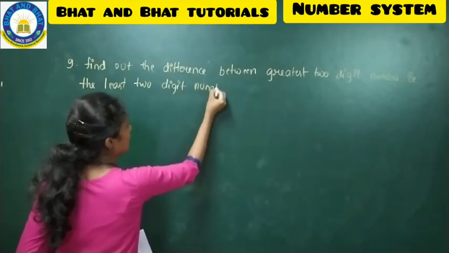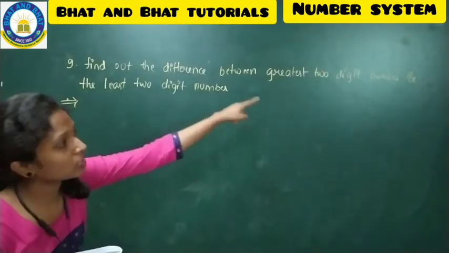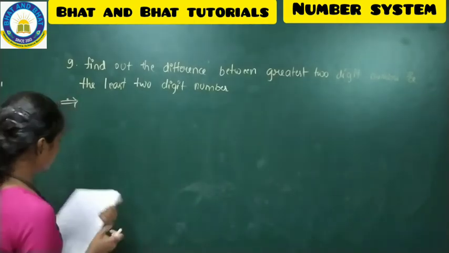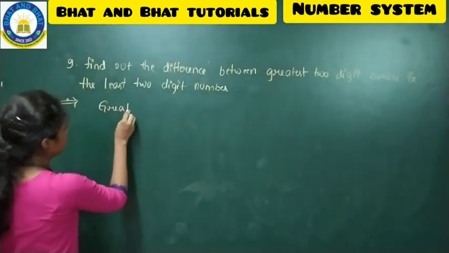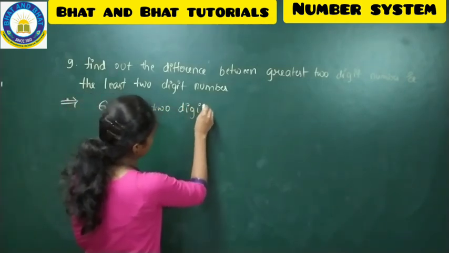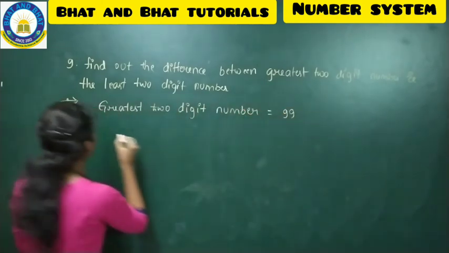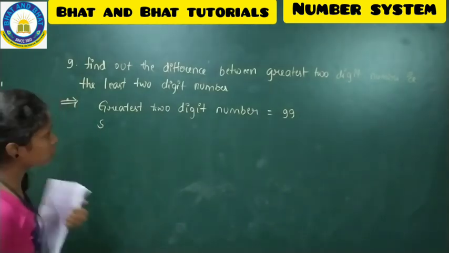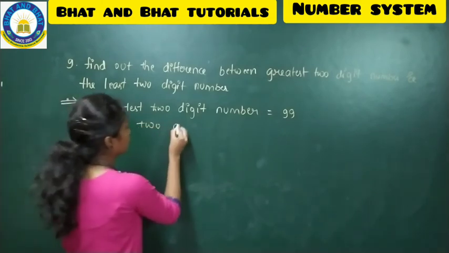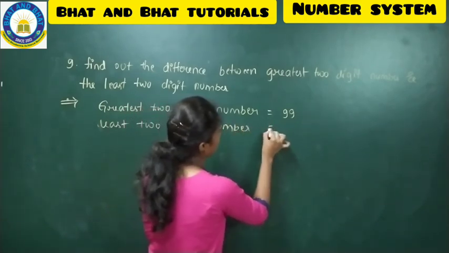So students, as you all know, the greatest 2-digit number is how much? Between the greatest 2-digit number and the smallest 2-digit number, you have to find the difference. The greatest 2-digit number is 99, and the least 2-digit number, that means the smallest, is 10.